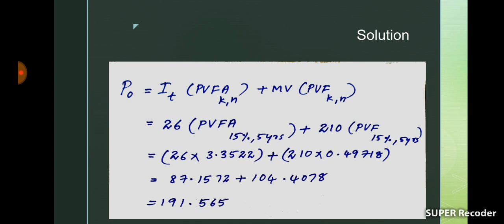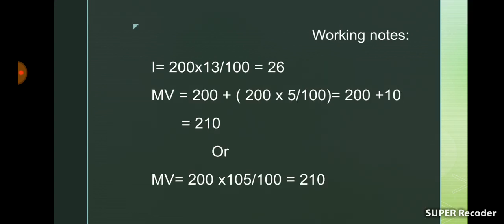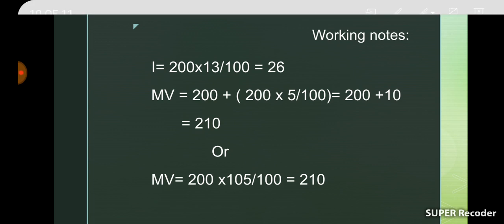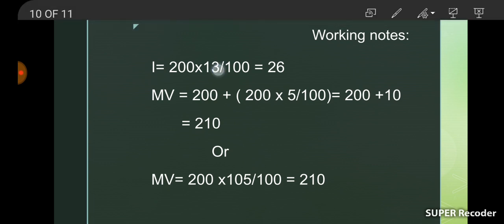That is P0 is equal to I into present value factor annuity at K rate n year plus maturity value into present value factor K rate n year. And here the interest amount is 26 because our face value of the bond is 200 and the interest rate is 13%. So interest 200 into 13 by 100, 26 is the interest amount.